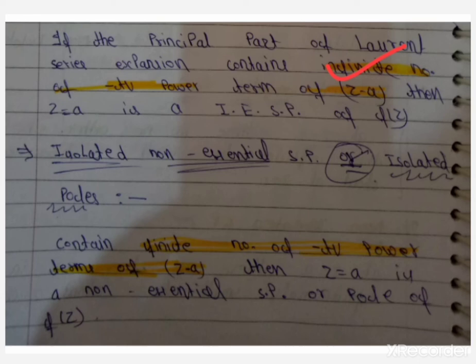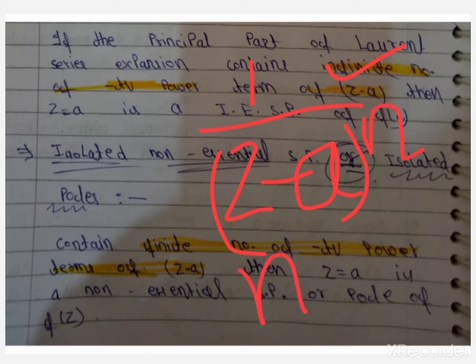Means the principal part contains an infinite number of terms, 1 upon z minus a, means n tends to infinity.